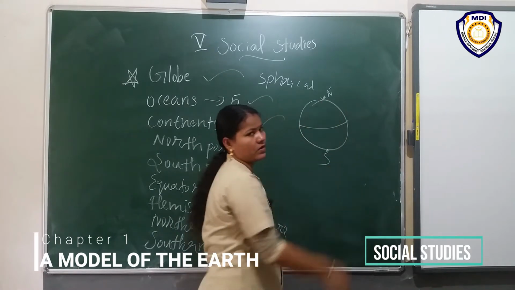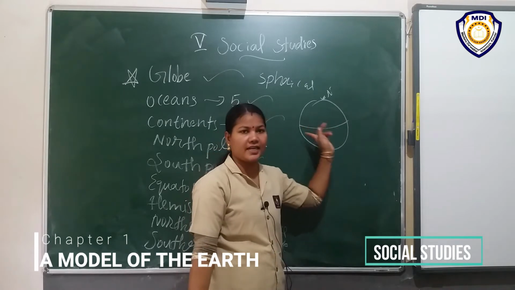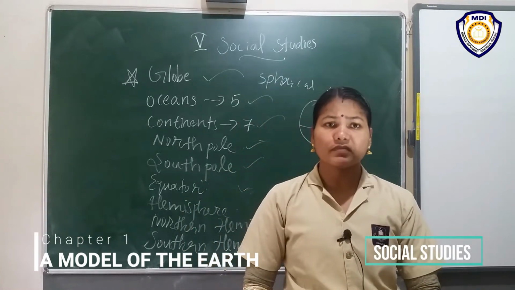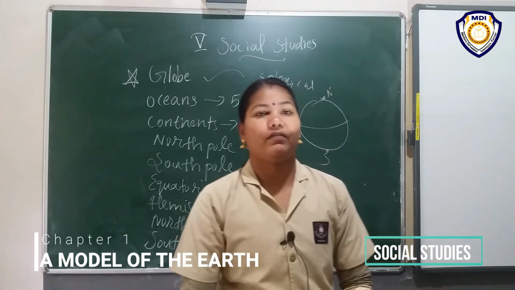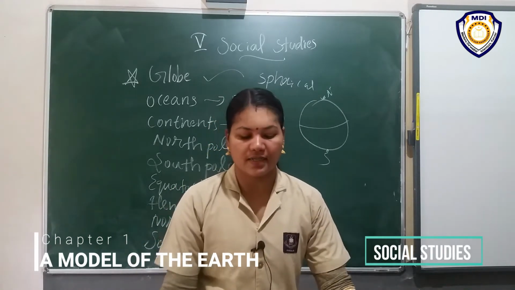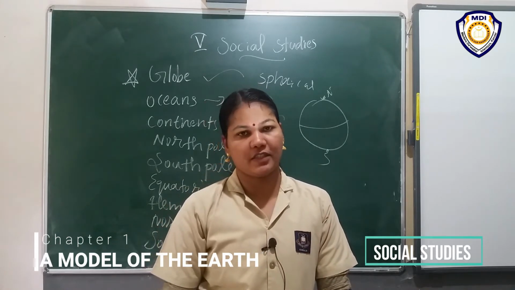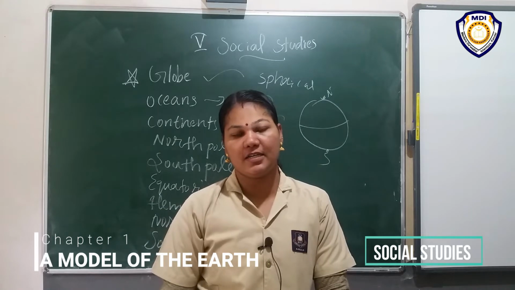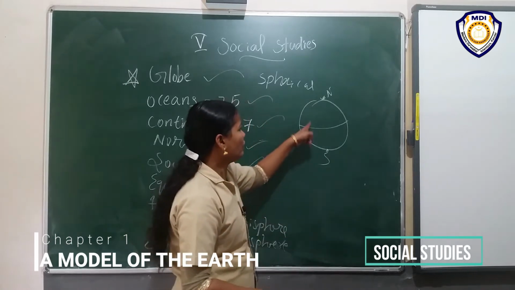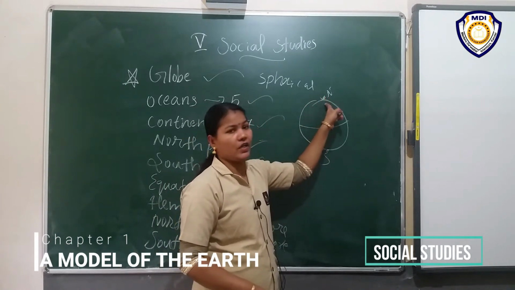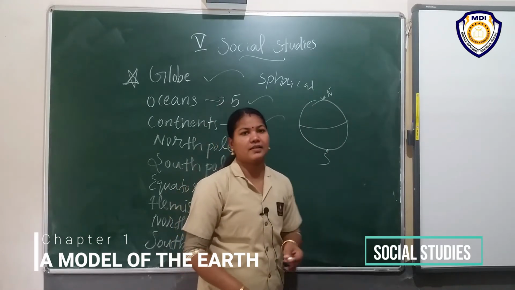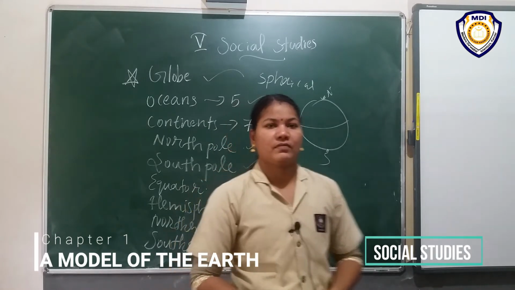Between the North Pole and the South Pole there is one imaginary line that we call the equator. The equator divides the earth into 2 hemispheres. What are the 2 hemispheres? Northern hemisphere and southern hemisphere. The area north of the equator is called the northern hemisphere. The area south of the equator is the southern hemisphere. Okay, that's all.